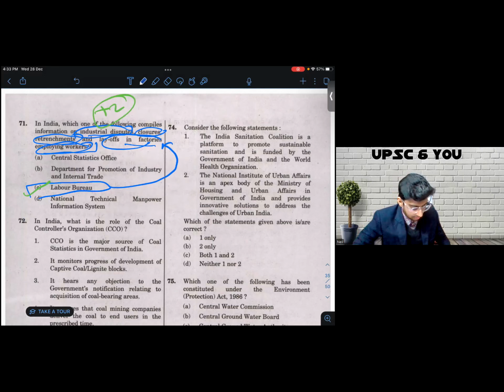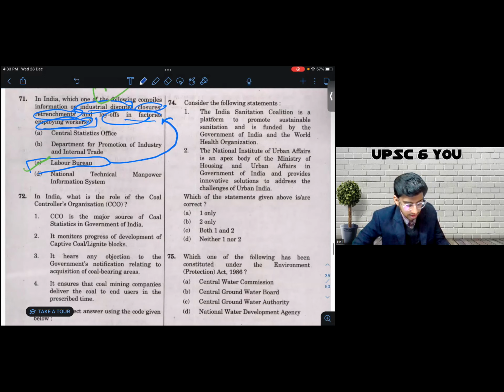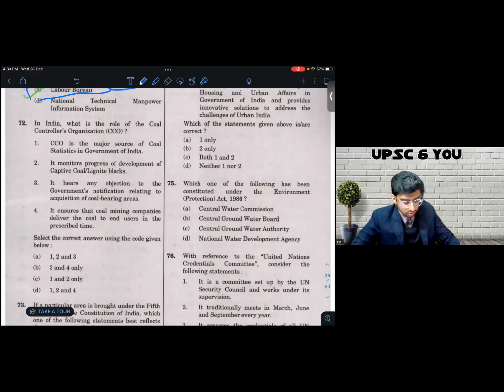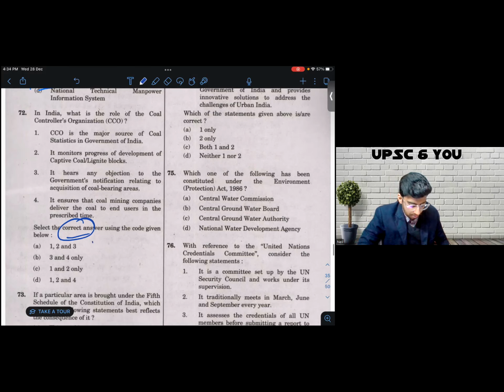Let's come to question number 72. Question number 72 says, in India, what is the role of Coal Controller's Organization? Select the correct answer. Let's see. I have never heard of this organization, CCO. I don't think you could ever come to a point wherein you would have read of this organization explicitly. So let's look at the four statements and the option combinations. The first thing you should observe is there is no option which says all of the above. So at least one of these four is incorrect.